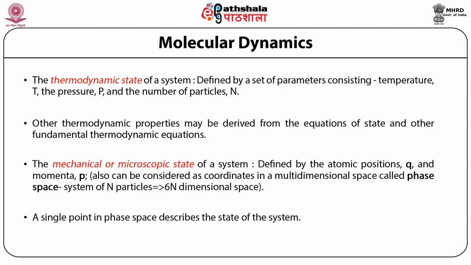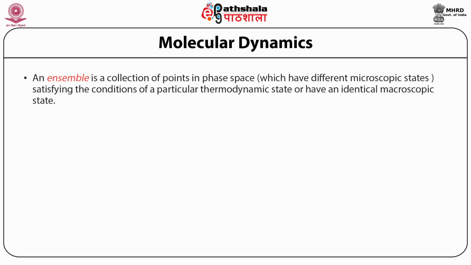With this system, we would go to the next level, defining the ensemble. The ensemble is a collection of points in the phase space, as I defined earlier. This satisfies the condition that the thermodynamic state must be either the equilibrated thermodynamic state, or maybe on the way to becoming it, or it can be one of the transition states, very identical to its macroscopic state. We would call that similar macroscopically, but not similar microscopically, states.